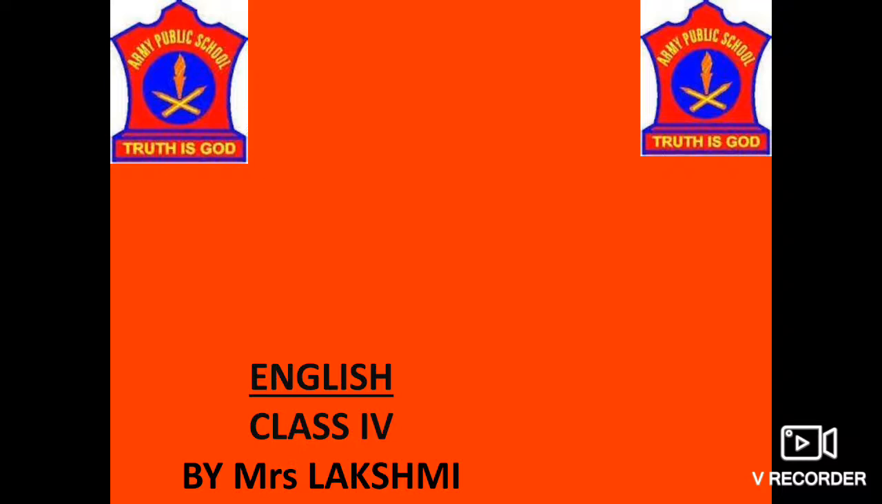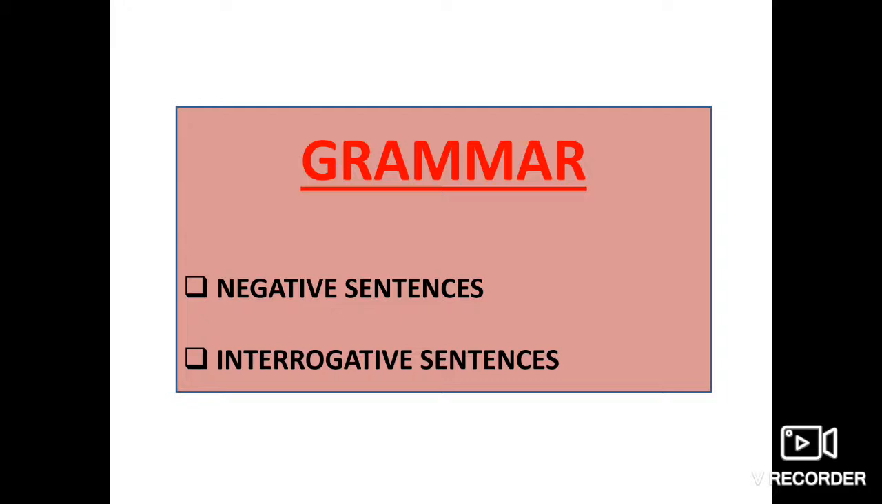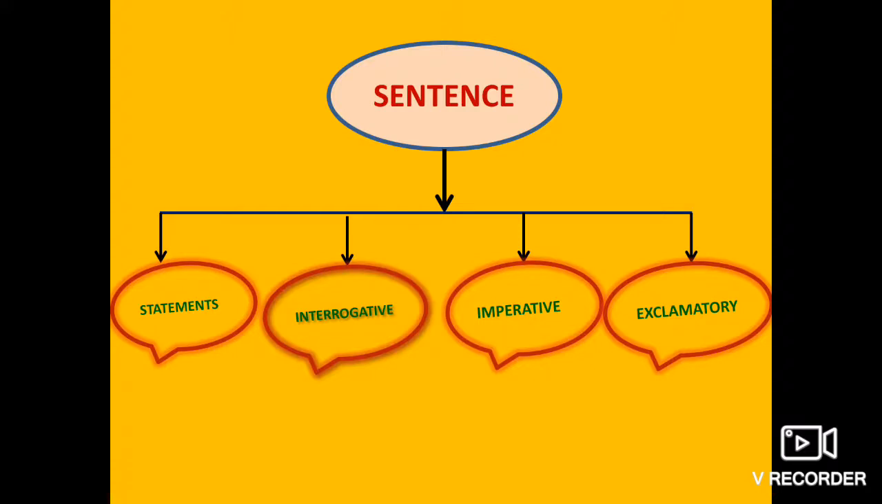My name is Lakshmi and today I will teach you two kinds of sentences, that is negative sentences and interrogative sentences in detail. But before starting it, let's recall what you've studied in your previous chapter. You've studied about four kinds of sentences, that is statements, interrogative, imperative and exclamatory. In these two chapters, you will study about negative sentences and interrogative sentences in detail.